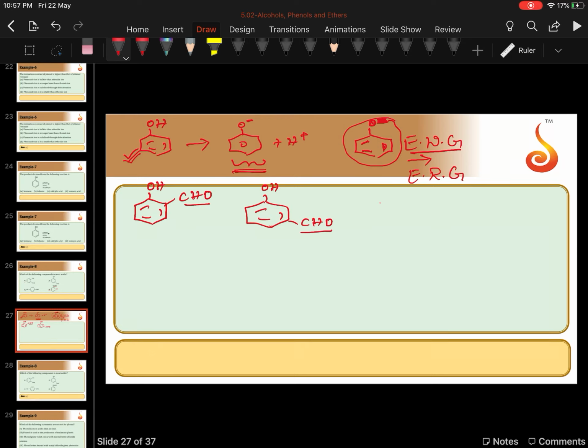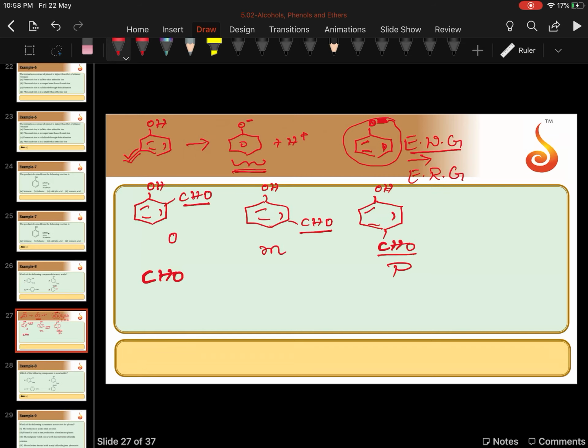In the second compound, CHO is in meta position, and in the third compound, CHO is in para position.